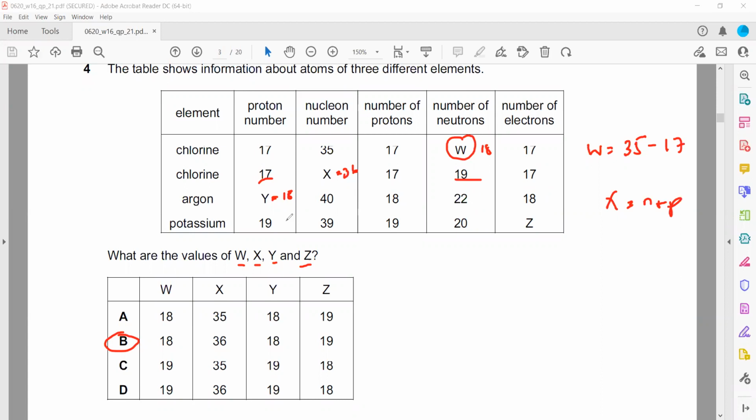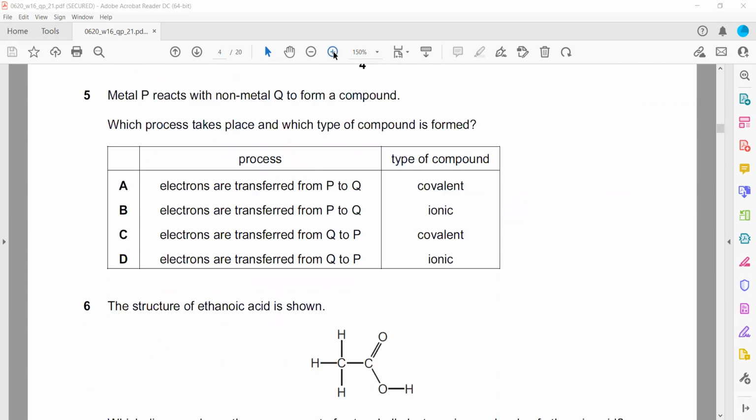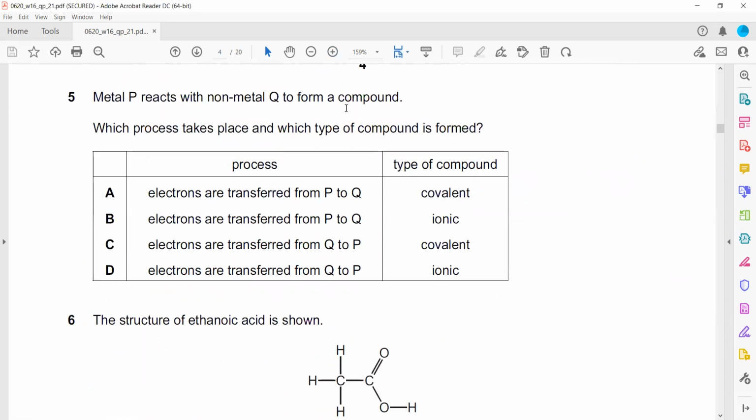Metal P reacts with a non-metal Q to form a compound. So metal and non-metal, whenever metal reacts with a non-metal, they will form a covalent compound. Which processes take place and which type of compound is formed? So, sorry, metal reacts with non-metal. By mistake, I said covalent. It should be ionic because metal reacts with non-metal. I thought two non-metals were there. So they will form an ionic compound.